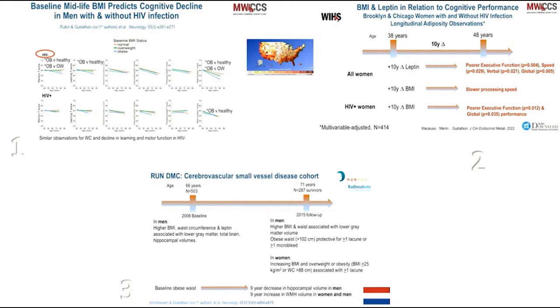And most notably, over a 9-year follow-up period, among those people with central obesity, the men had declining hippocampal volumes, and the women and men had increasing white matter hyperintensity, since this was done with 2 repeated MRIs. So that's what this change variable denotes.